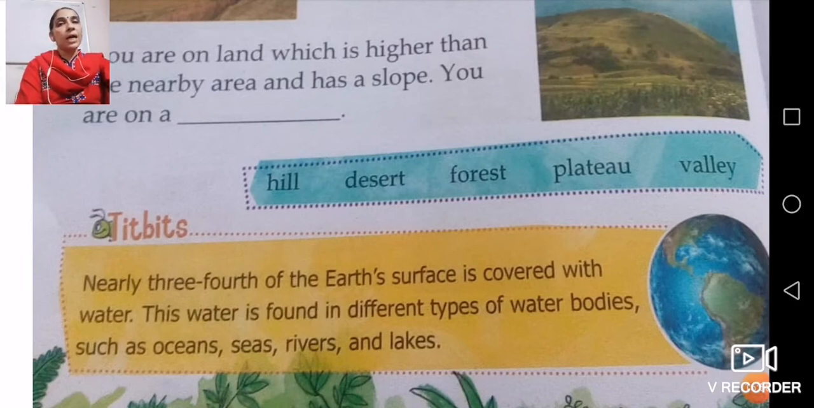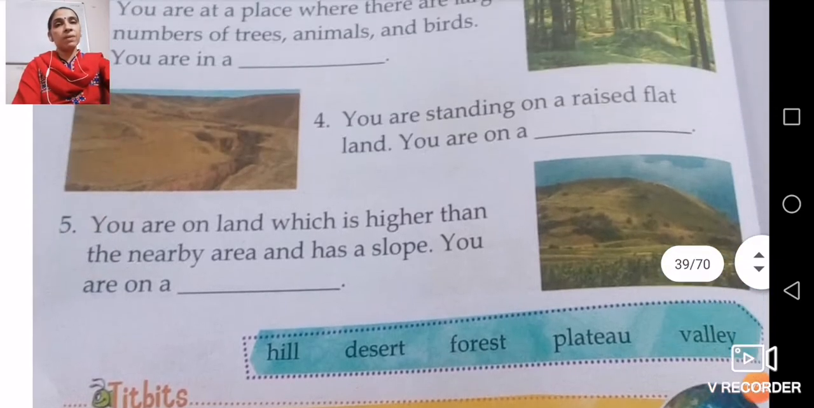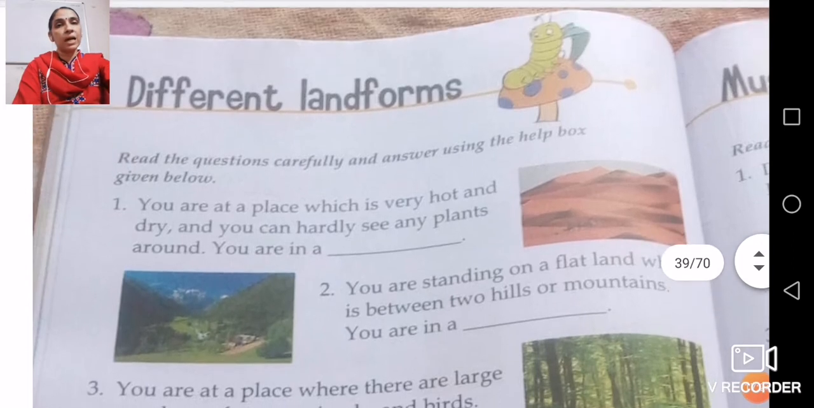So we have only 0.1% of pure water, that is groundwater, which we can use for drinking, which we can use for all our purposes. So that water is only useful. Even we can use the water of river and lake, but we cannot use water of sea and ocean. So with this we have completed our landform, different landforms.